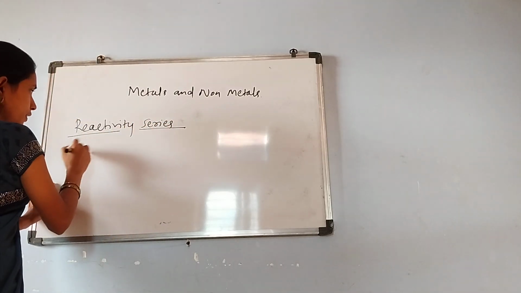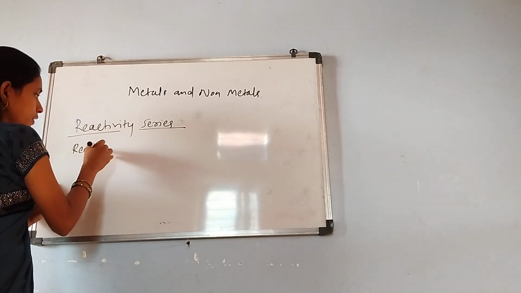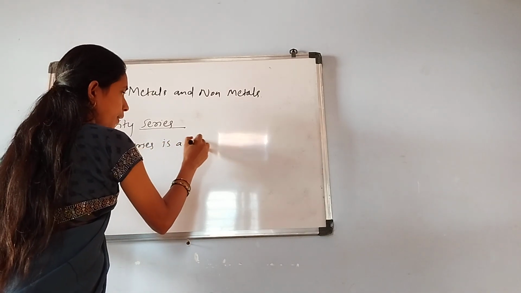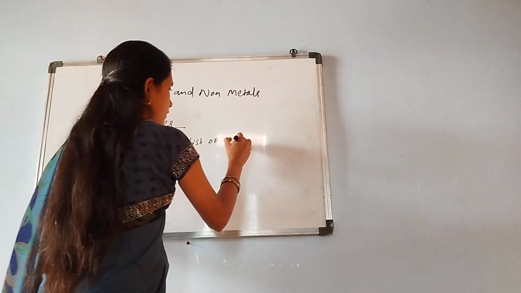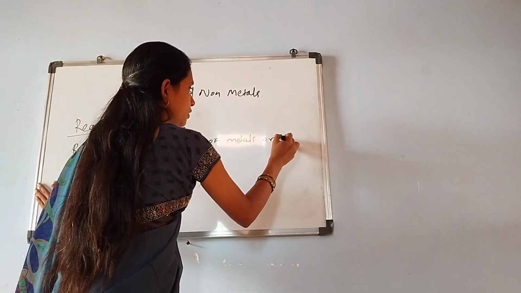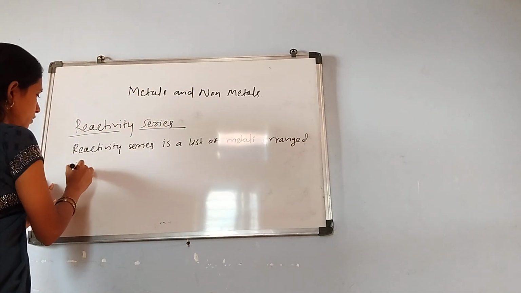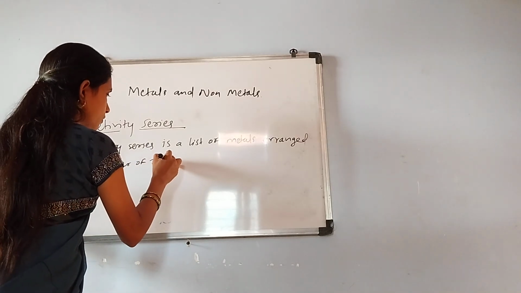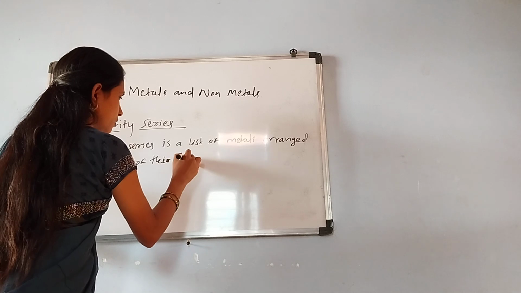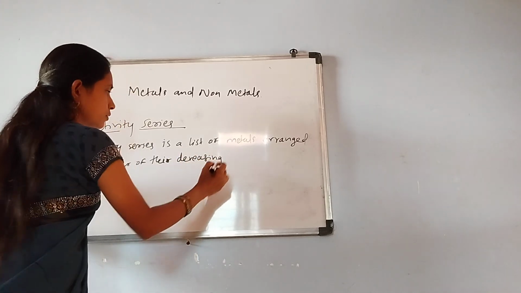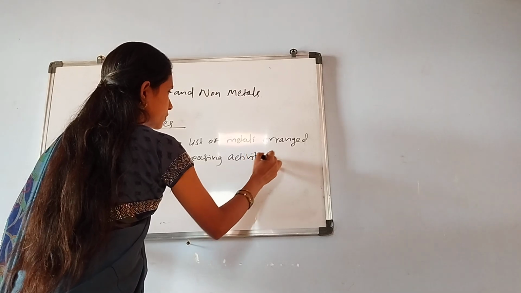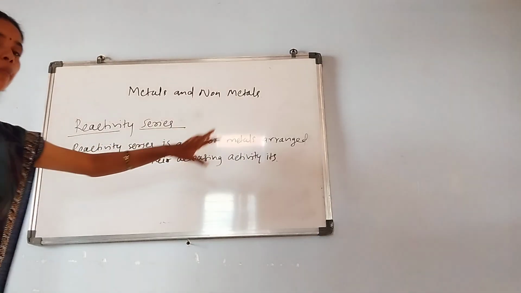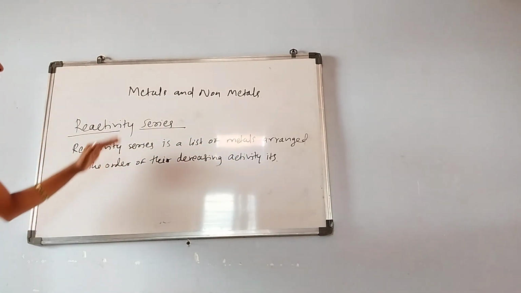The reactivity series is a list of metals arranged in the order of their decreasing activity. We call it a reactivity series.